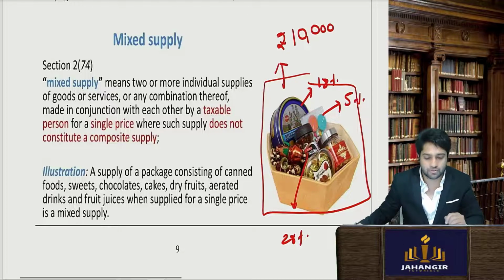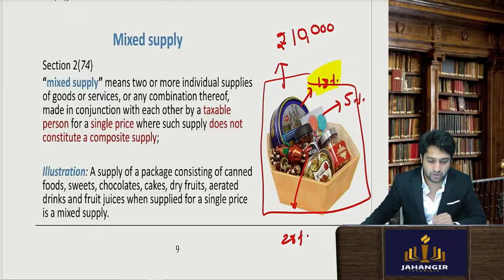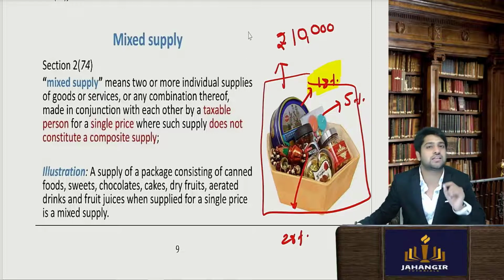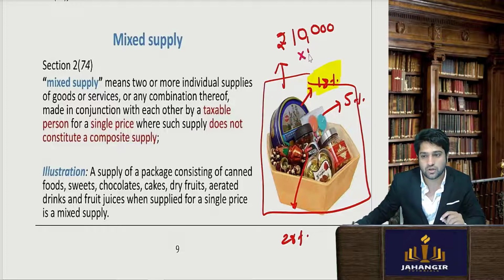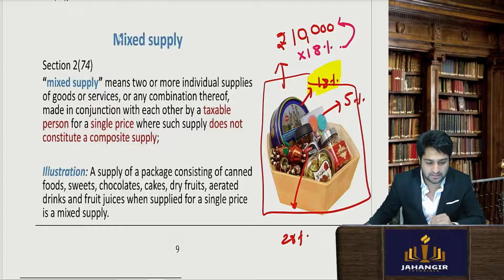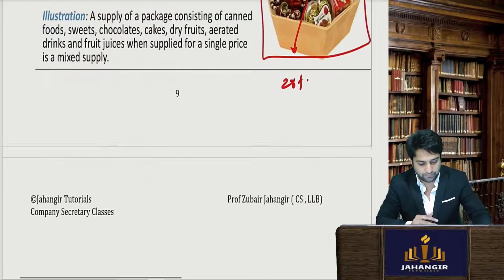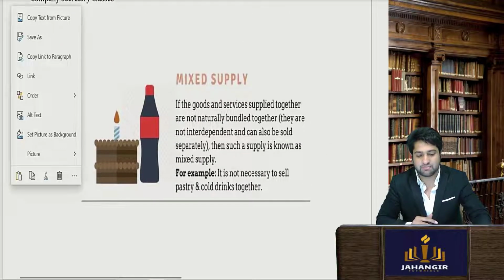At that point, the law takes the highest rate and applies it to the entire transaction. So here we can see the highest rate is 18%. So 18% will be applied to the entire transaction. That is called mixed supply. The definition is given under section 2, subsection 74. So let's see another example also.